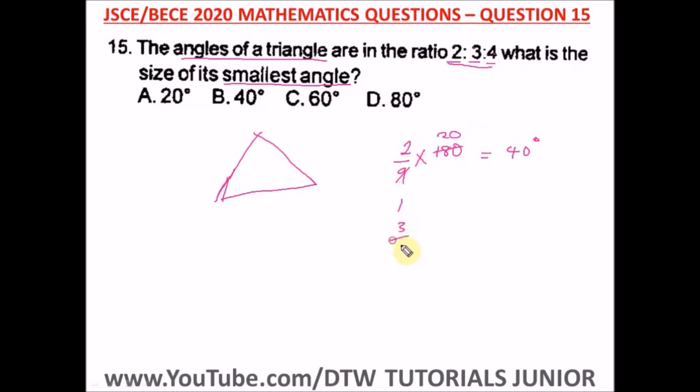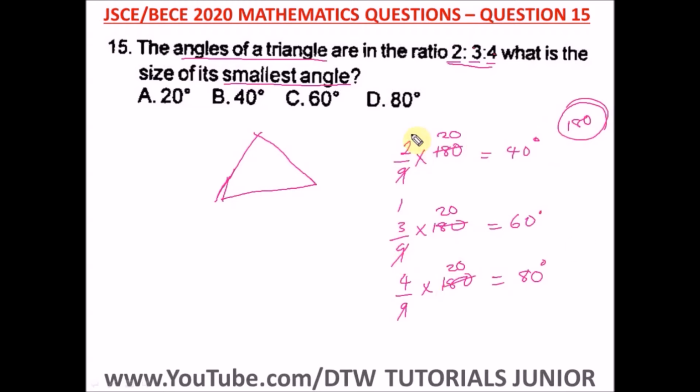Let's do that of 3. What will be the angle of 3? 3 over 9 times 180, 9 in 180 is 20, and 3 times 20 is 60. Then we have 4 over 9 times 180. 9 would go in here 20 times, and 4 times 20 is 80. And you see that when you add up all these angles, you are definitely going to get 180. That's the sum of angles in a triangle. So we are correct by this.